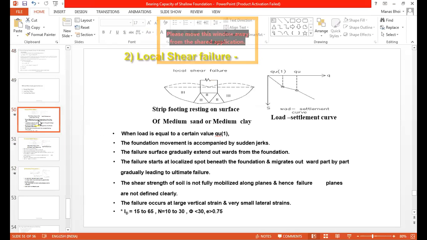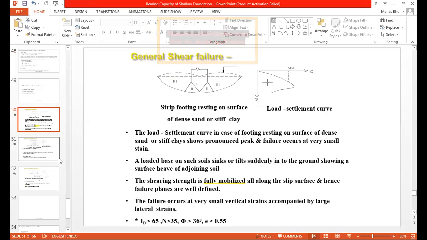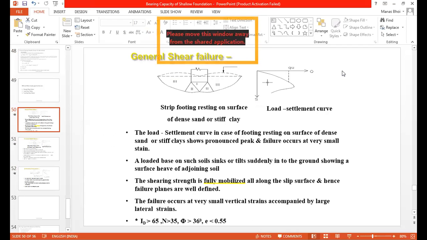The other is what the settlement criteria will be, which I am also going to give you. There are 3 different criteria: elastic settlement, settlement due to consolidation, and settlement through the field experiment. How these 3 methods are used.